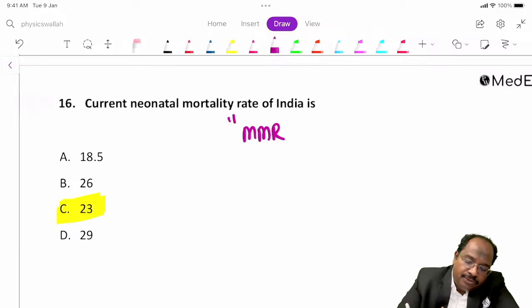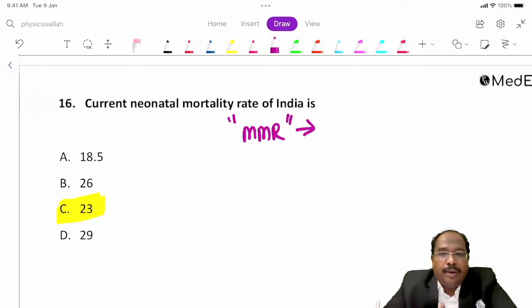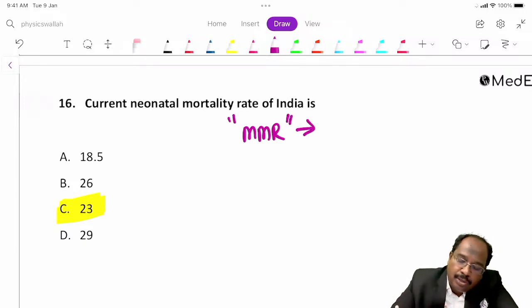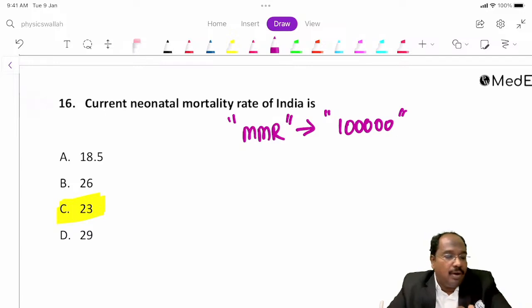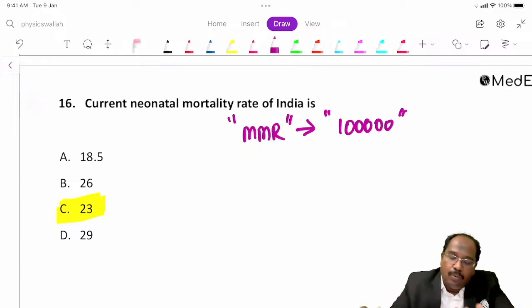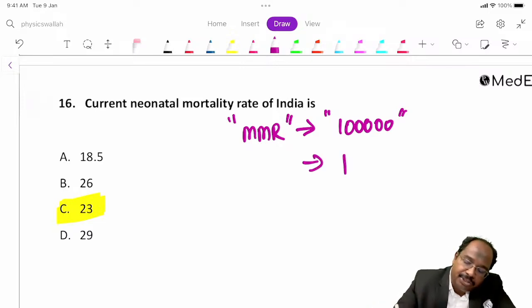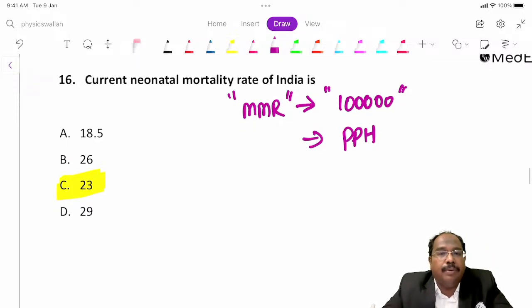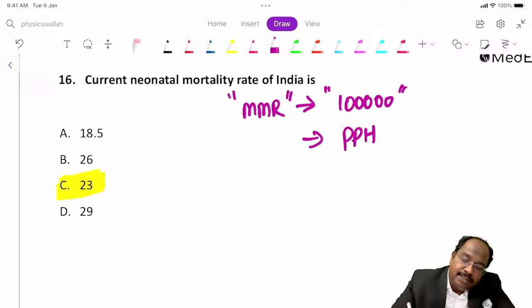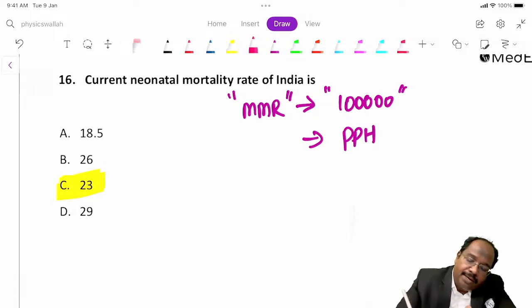MMR, what are the points we should know? Multiplication factor is usually 1 lakh. The only indicator we multiply with 1 lakh is MMR. All other indicators we multiply with 1000. What is the most common cause of MMR? The most common cause is PPH, postpartum hemorrhage, guys. Next, what about perinatal mortality rate?